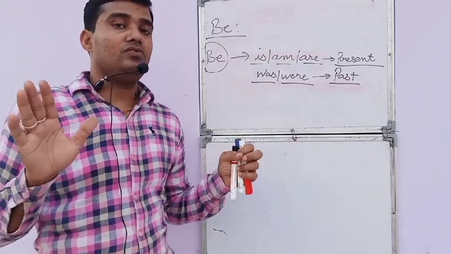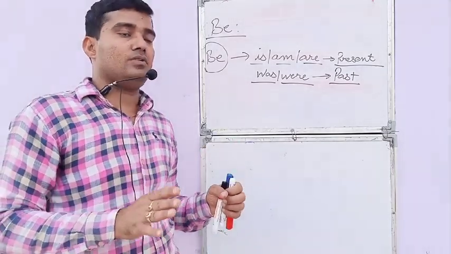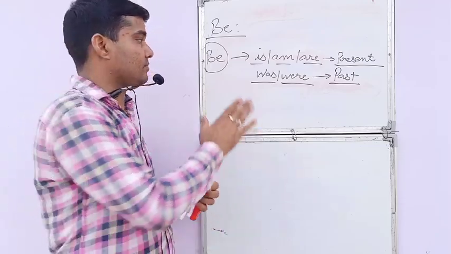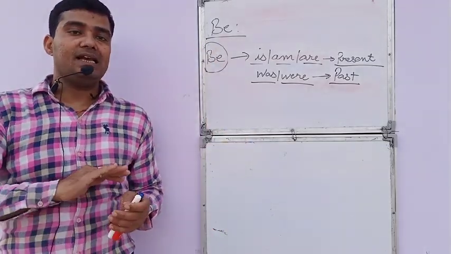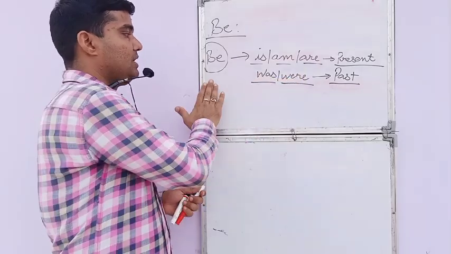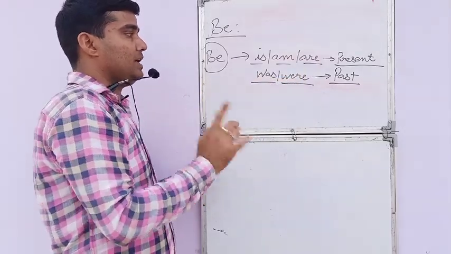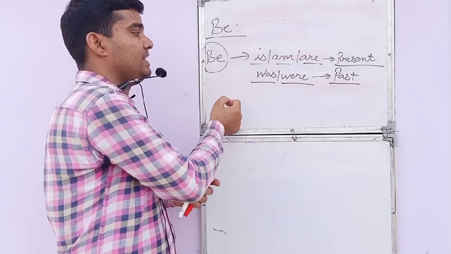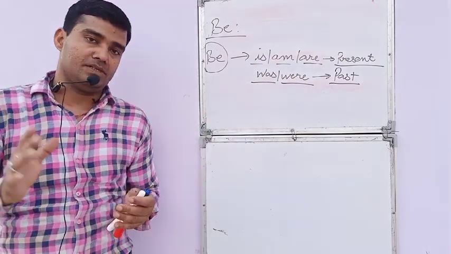Please do not consider will, shall, has, have, can, could, may, might. Do not consider them in be. Be is separate. Be is applied only for is, am, are and was, were. B का मतलब अगर आपको ब्रैकेट में मिलता है तो ध्यान रखेंगे, प्रेजेंट टेंस है तो is, am, are में से आएगा और पास्ट टेंस है तो was, were में से आएगा.